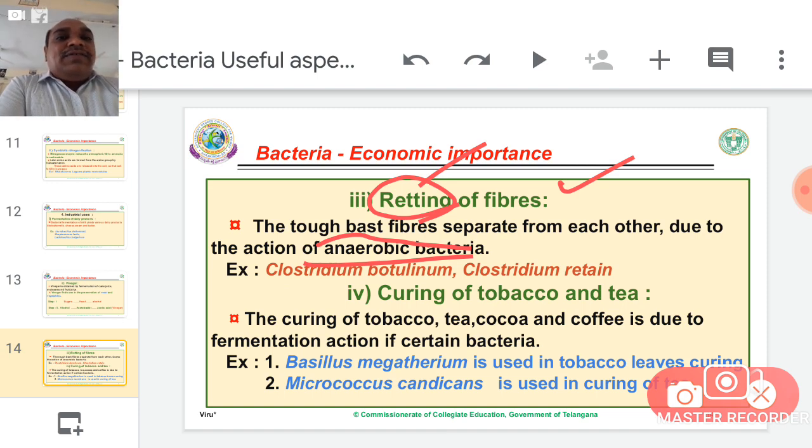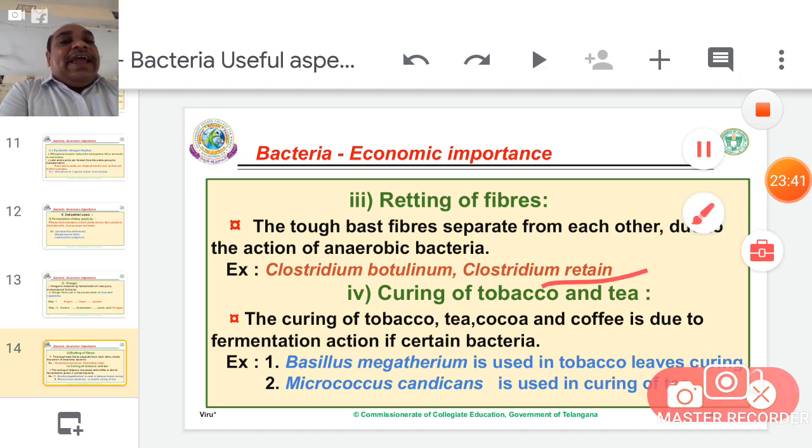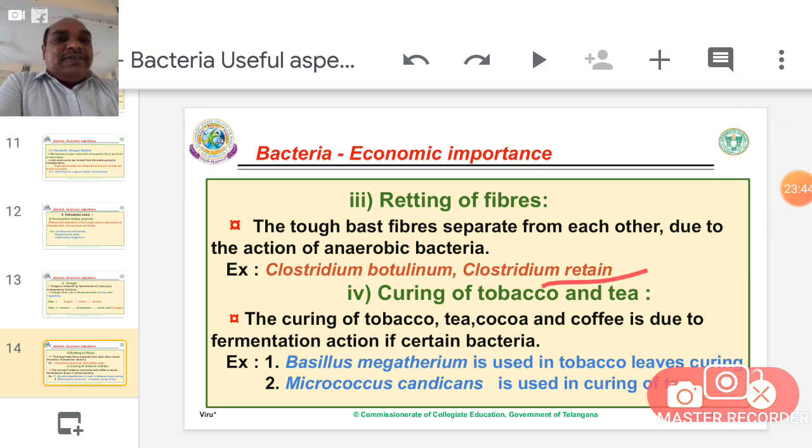If the bast fibers are once placed in the retting process, they become soft fibers. The softness is provided by the action of some bacteria, which are Clostridium botulinum and Clostridium. These help in the retting process. When these bacteria are involved in the tough bast fibers, after several days the bast fibers become soft fibers. Soft fibers are very useful for making different things.